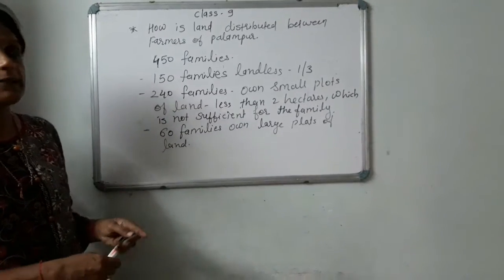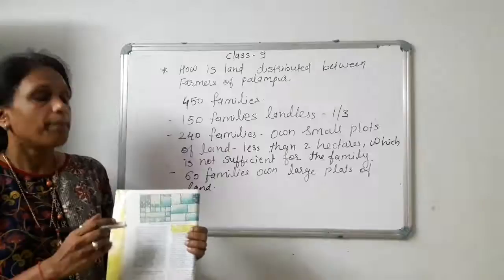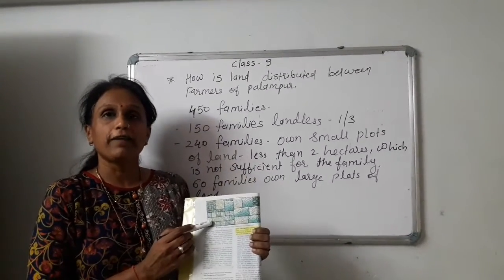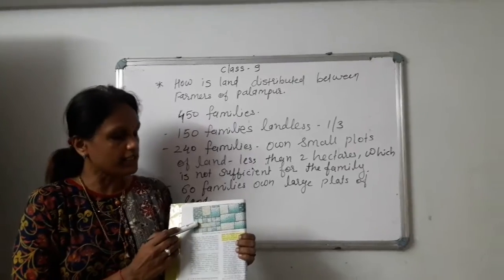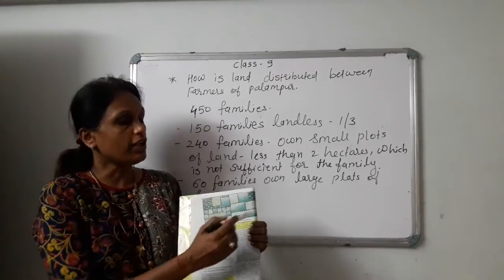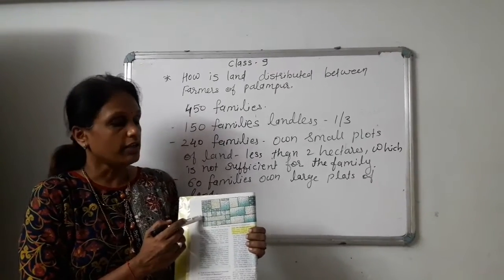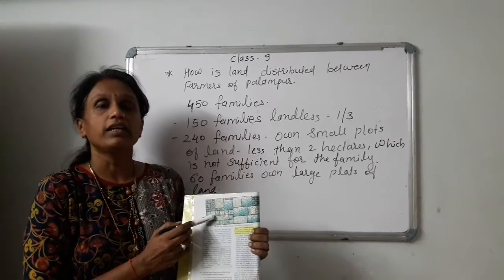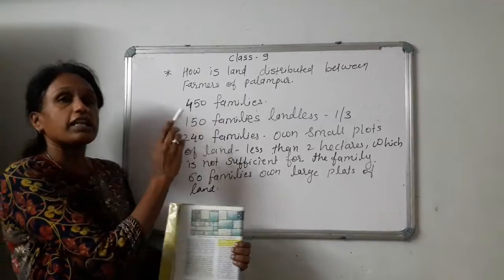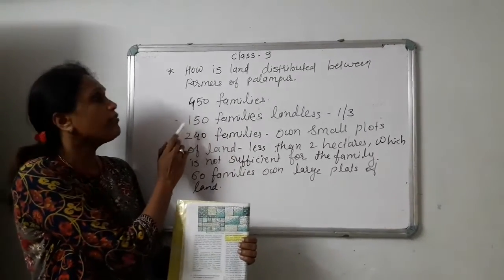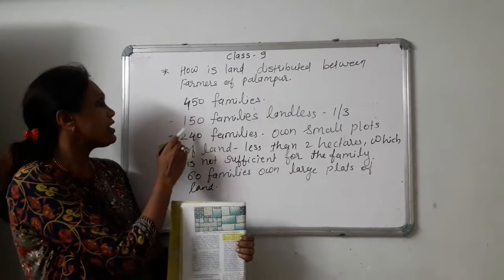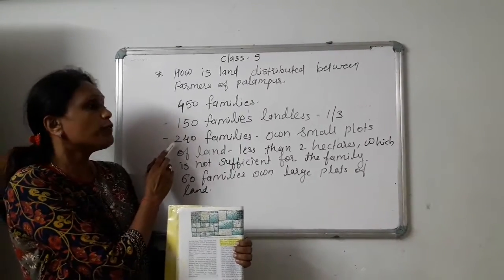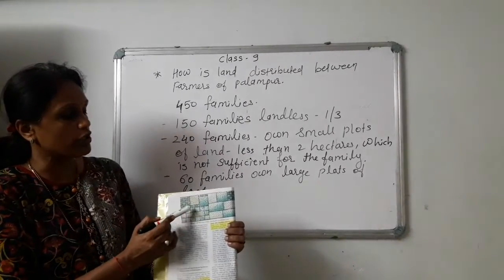On page number 6 you can see figure 1.5, by which you can understand the condition of farms. These 450 families are living in Palampur, in which 150 families are landless, and of the remaining 300 families, 250 families own small plots of land.